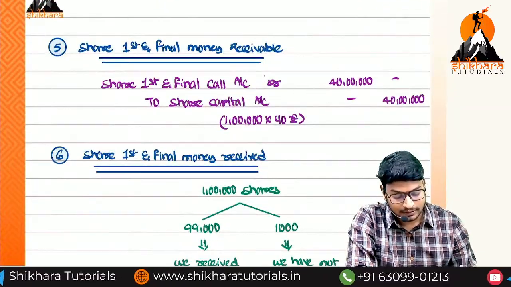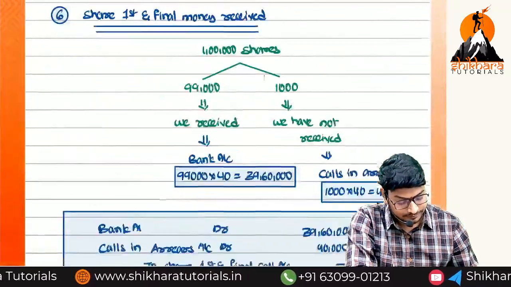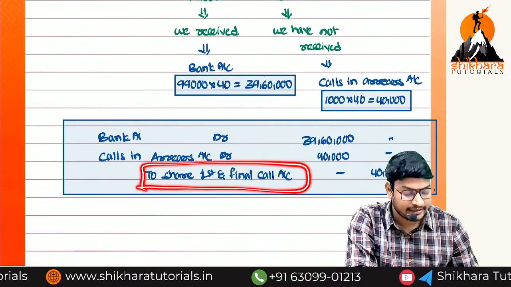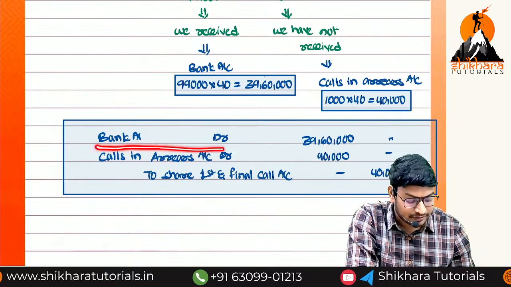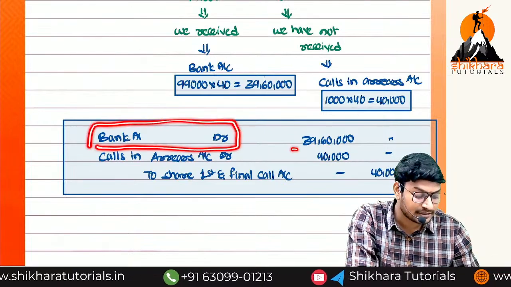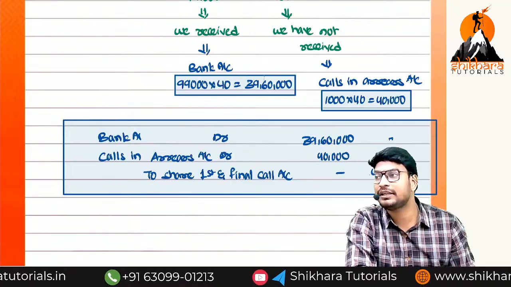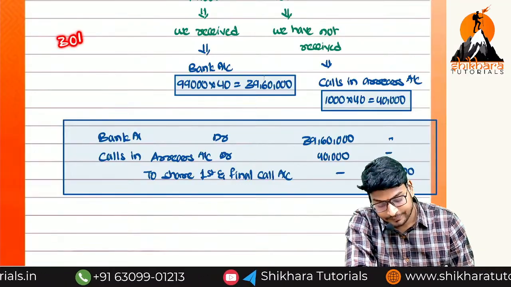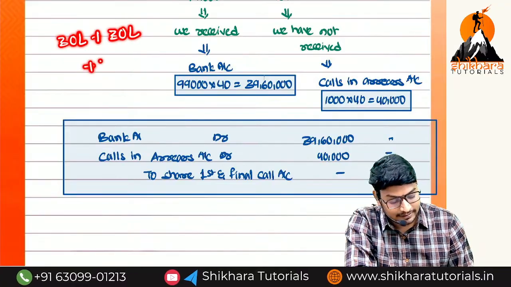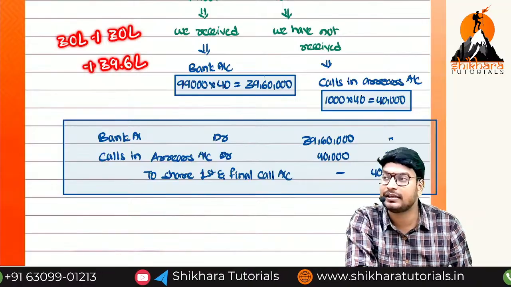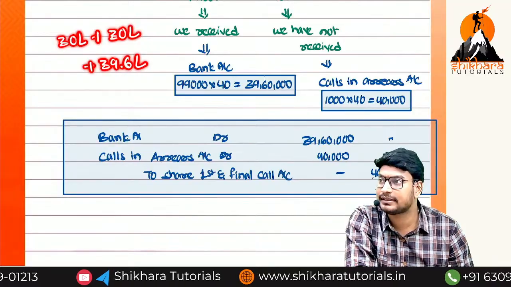And the next one. If you see the share first call account debited, and here what have they done? Credited. Is there any account in our books of account of share final call? No. And again the bank balance is showing which balance? Debit balance. But how much is it showing? 39,60,000. That means what is the total bank balance available in our books of accounts? 30 lakhs from the first installment, 30 lakhs from the second installment, plus 39.6 lakhs from the third installment. What is the total amount? 99,60,000 is the bank balance.